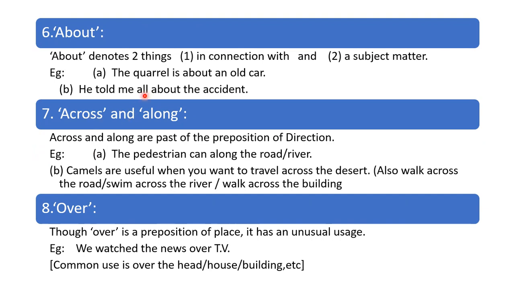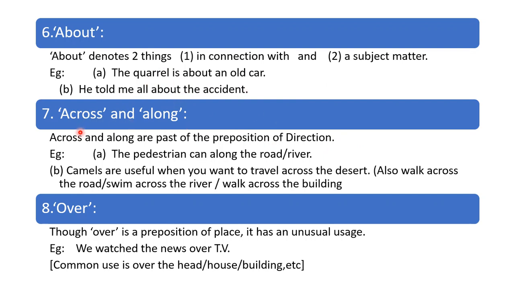About denotes two things in connection with a subject matter. The chorale is about an old court. So there is a relationship between the subject and the object. He told me all about the accident. So they are talking about an accident, and that is the subject of their talking.